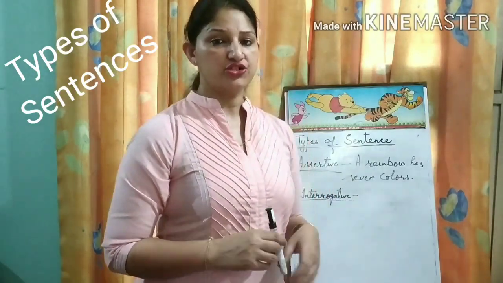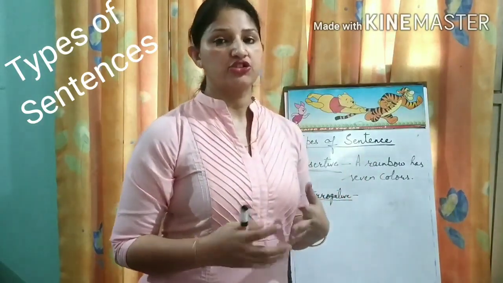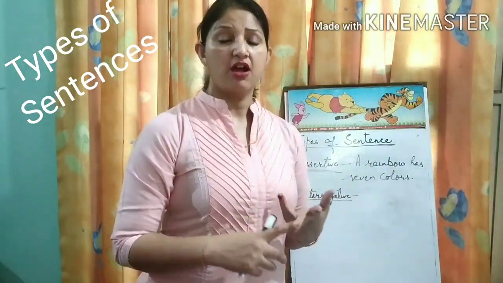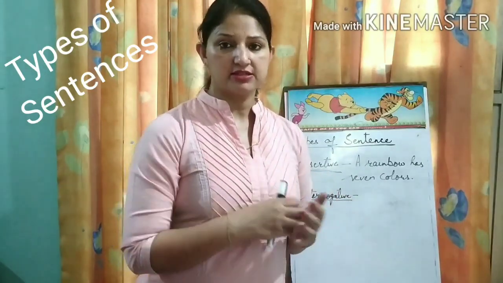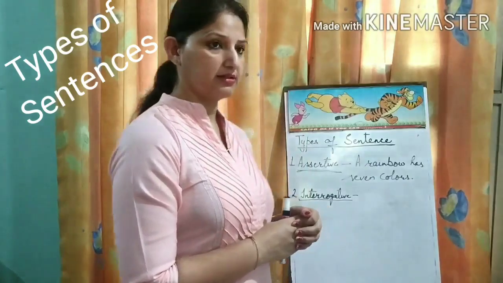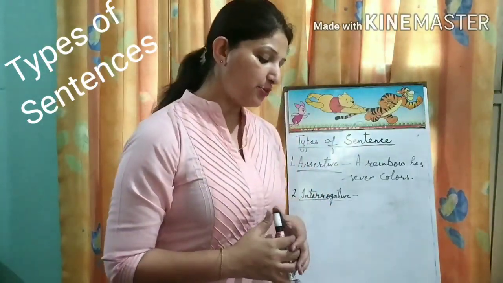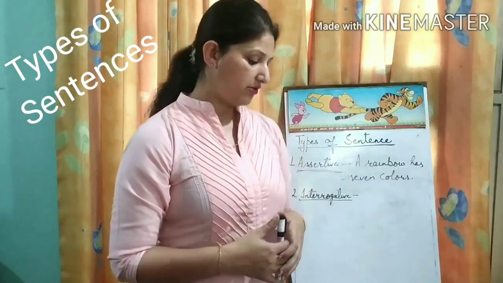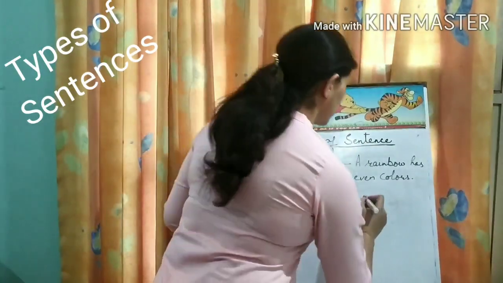So in this type of sentence, you are always asking questions of when, where, how. These types of questions come in interrogative sentences. For example, you can say, when will you buy a new bicycle, or can you swim, or what is your hobby, or what is your name.